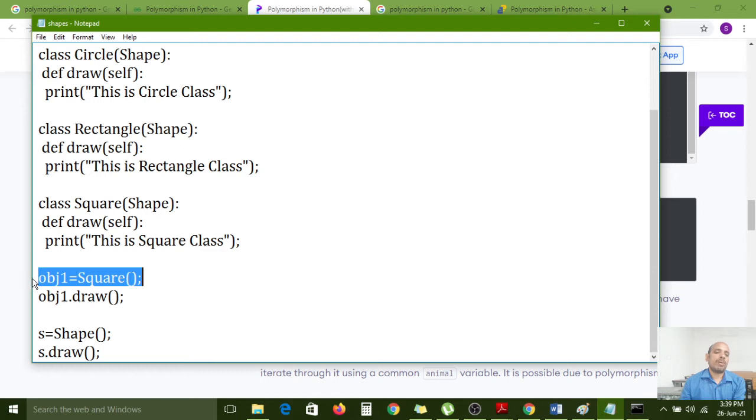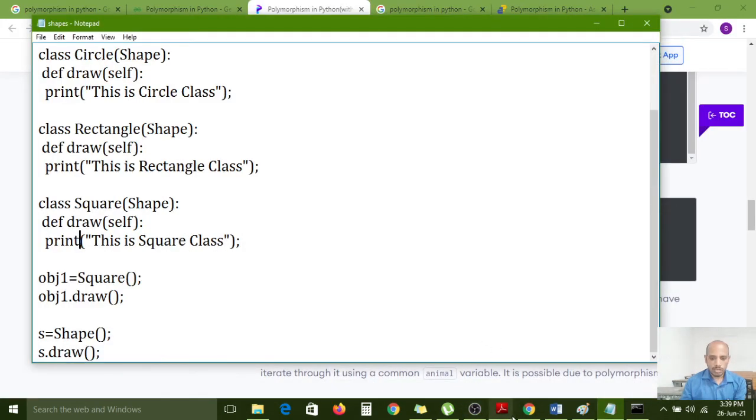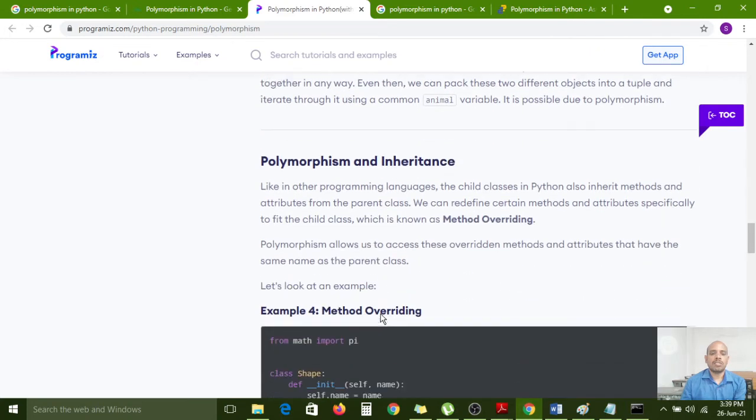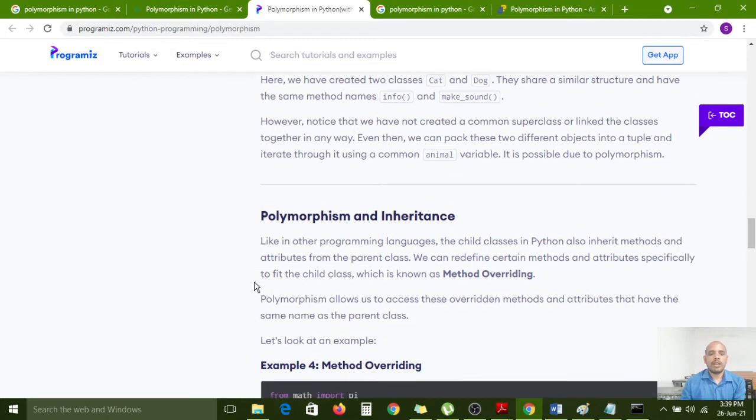With the help of that object name, I call the draw method, and then the draw method executes from the square class. If you want to execute it from the Shape class also, you need to create a Shape class object, and with the help of that object name, call the draw method. It will execute from the Shape class. So that is the polymorphism concept.